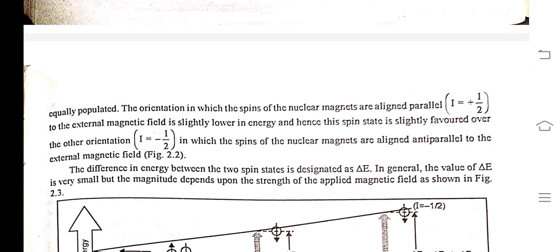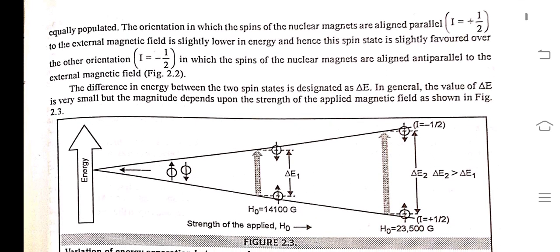The orientation in which the spin of the nuclear magnet is aligned parallel, I equal to +1/2, to the external magnetic field is slightly lower in energy and hence this spin state is slightly favored over the other orientation, I equal to -1/2, in which the spin of the nuclear magnet is aligned anti-parallel to the external magnetic field. The difference in energy between the two spin states is defined as delta E. In general, the value of delta E is very small, but the magnitude depends upon the strength of the applied magnetic field.